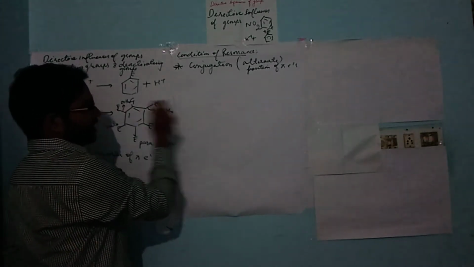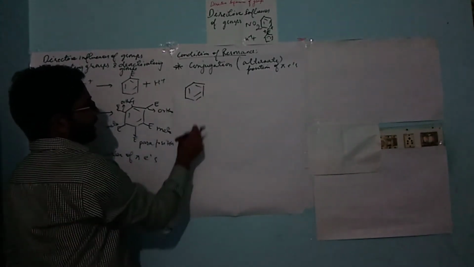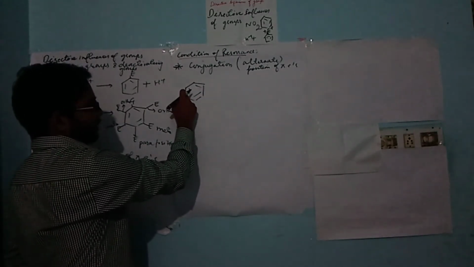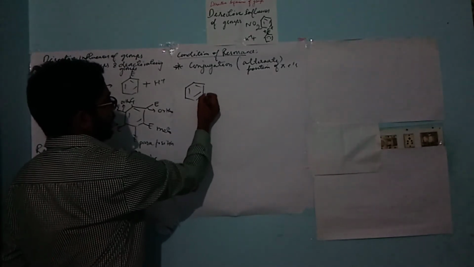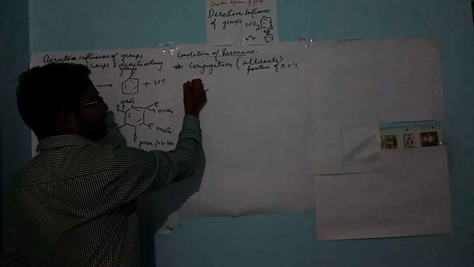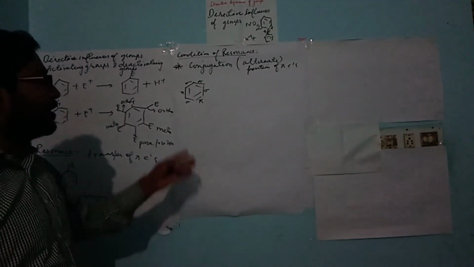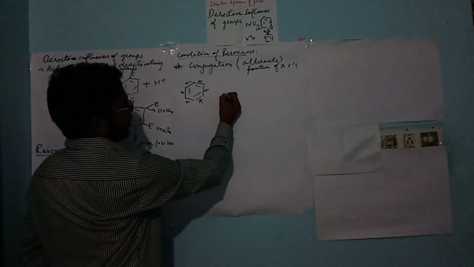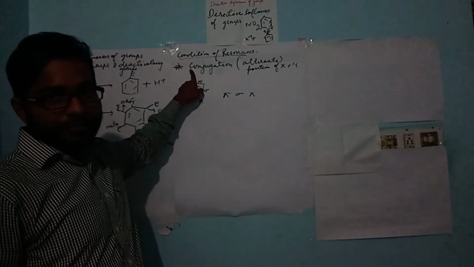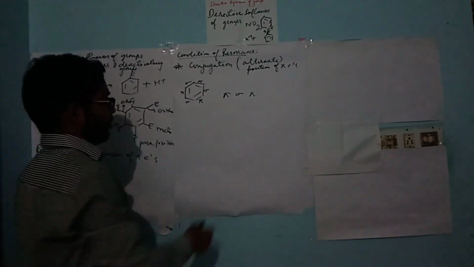Suppose we take a benzene ring. Here there is pi, then sigma, then pi, then sigma, then pi. Over here it is pi, then a single bond, so it will be sigma. Also here it is pi, then sigma. If there are alternate positions like this, pi, sigma, pi, then there will be conjugation. And if there is conjugation, there will be resonance.